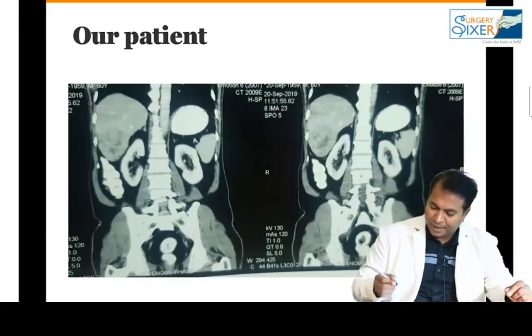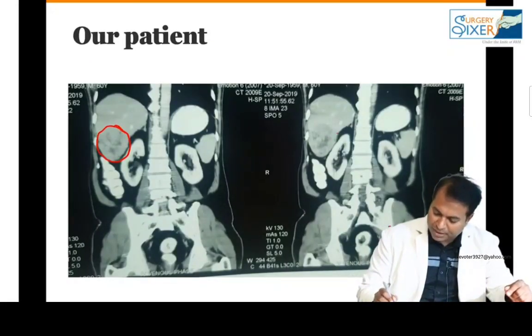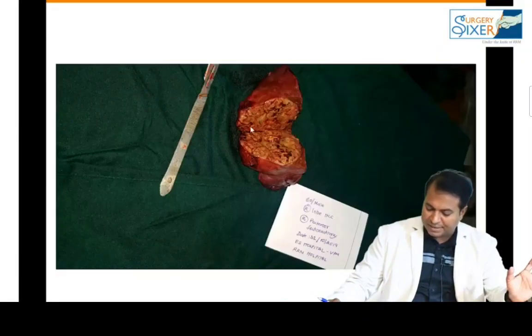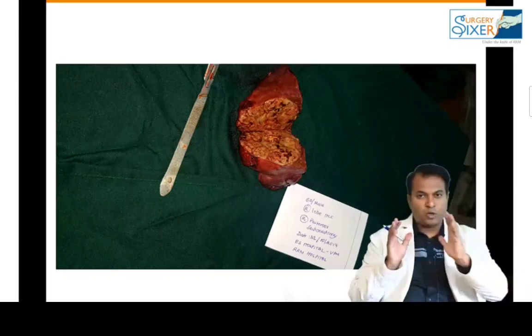And this is one of my patients. You can see in this patient there is a hanging tumor. I don't know how many of you can catch the tumor. There is a hanging type of HCC. See, we are resecting the hanging type of tumor like this. The best method of treatment is resection, and you can see the tumor is resected. Recently done operation by us. The tumor is completely resected with a clear margin.